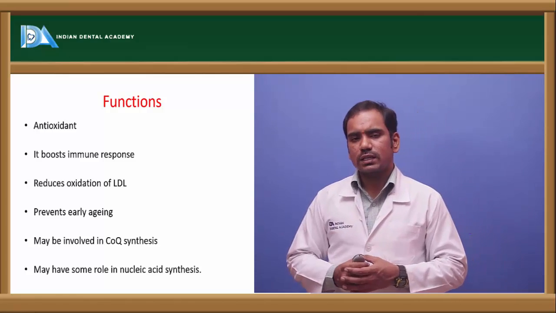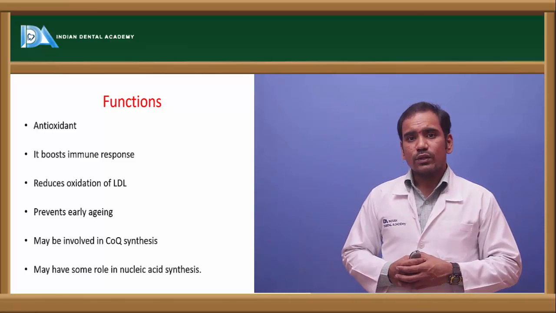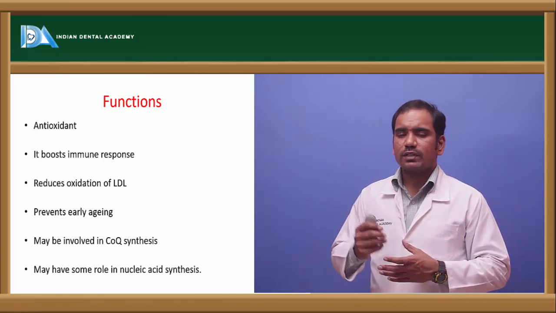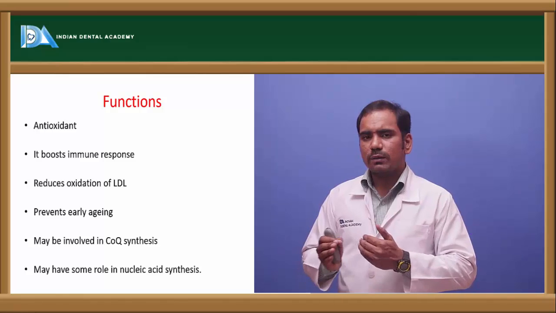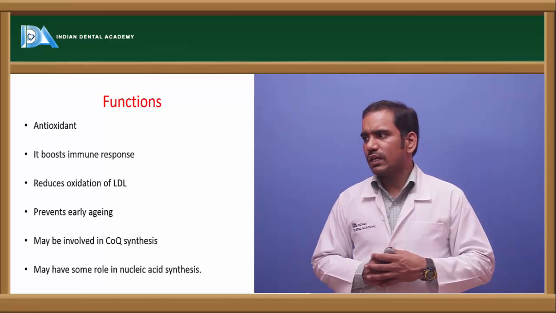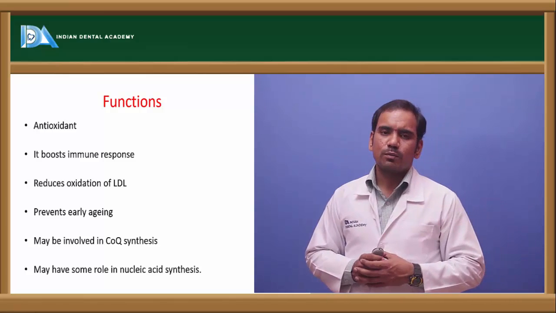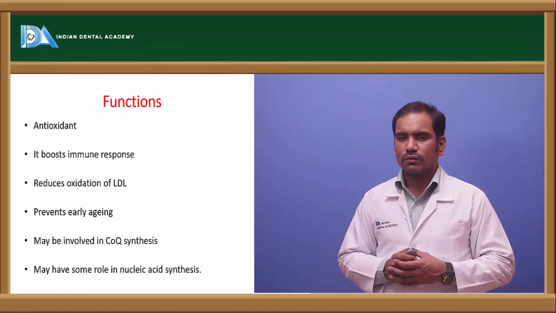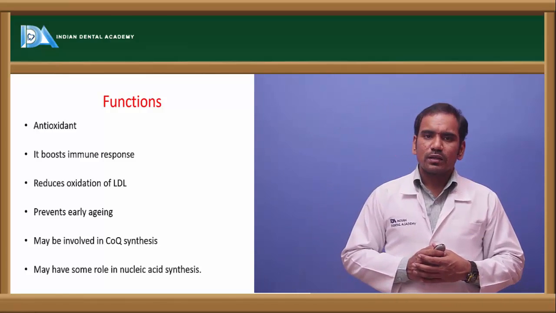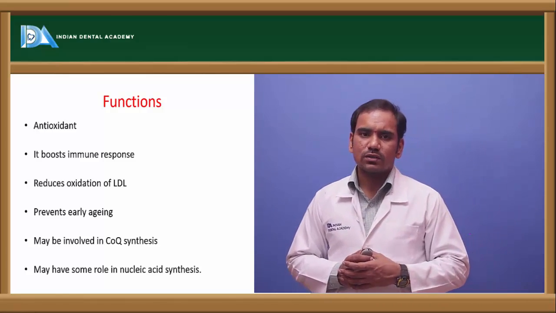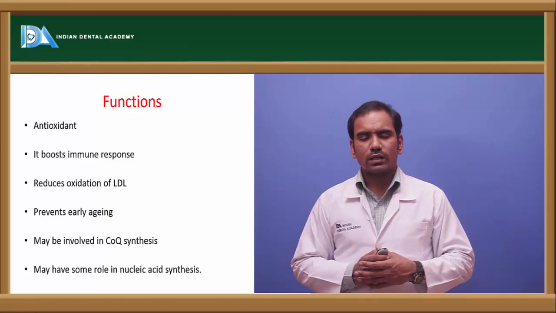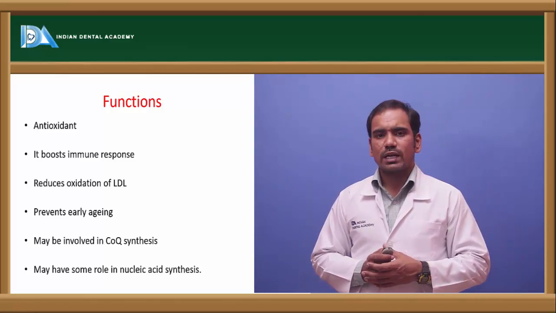When LDL is oxidized, it leads to atherosclerosis, accumulation of LDL in the arteries, and that is prevented by vitamin E. So vitamin E generally prevents the oxidation of LDL. That oxidized form of LDL is an atherogenic agent, and vitamin E also prevents early aging. That is one more important function of vitamin E, and it may be involved in the electron transport chain. There is one mobile component of the electron transport chain, coenzyme Q. Vitamin E may be required for the synthesis of coenzyme Q. Apart from that, vitamin E may be involved in nucleic acid synthesis.